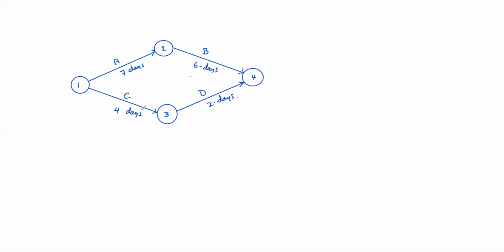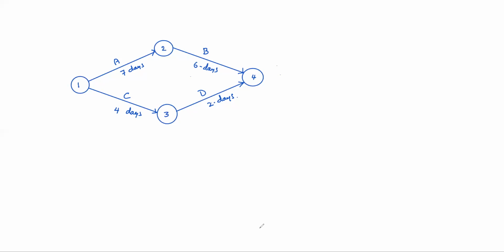If there is a dependency, those activities are called serial activities; otherwise, if two activities are started and executed simultaneously, those are called parallel activities. Clear? The difference between parallel activities and serial activities? Yes, sir. Now, while drawing this network, some rules are there.